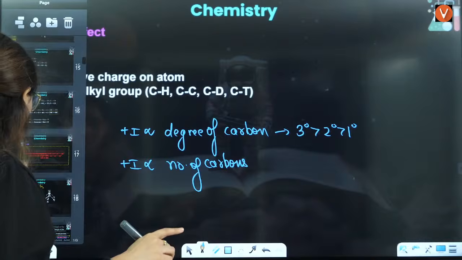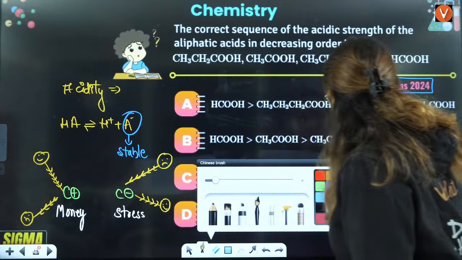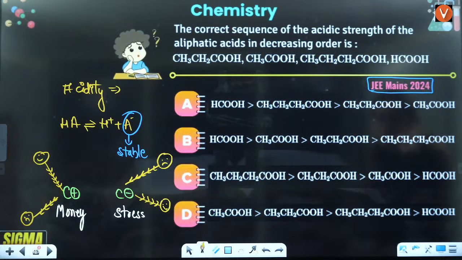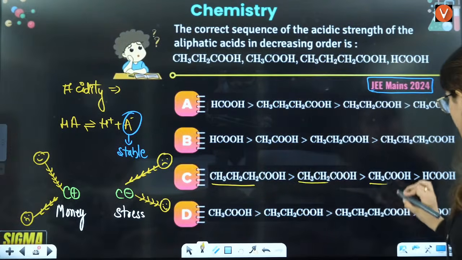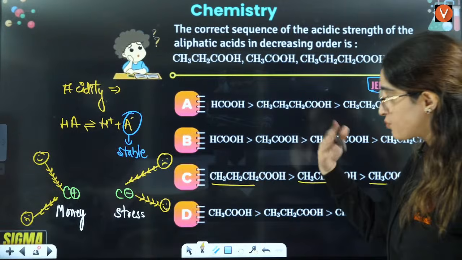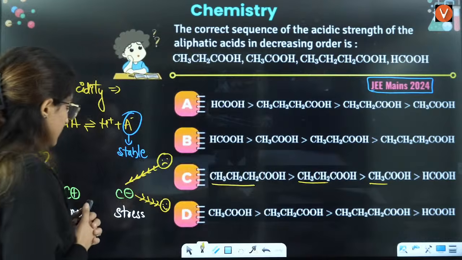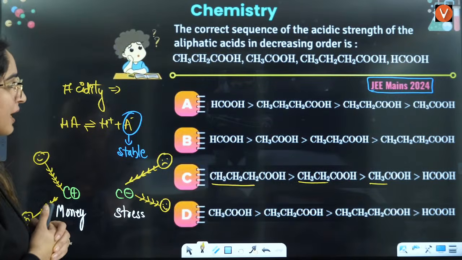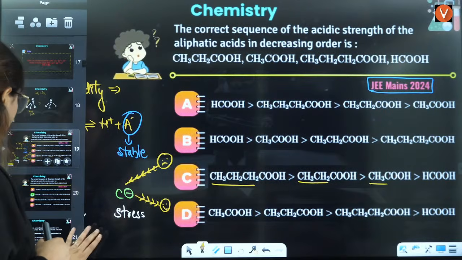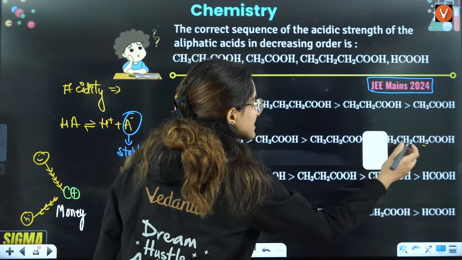Here we are going to simply say that more the number of carbons, more will be the plus I effect. This is more carbons, then 2 carbon, this is 1 carbon. More carbons, more plus I effect. More plus I effect means, if you talk about, wait a minute, carbanion, we are talking about. More plus I effect will make it unstable. Yes. Okay. More plus I effect will make it unstable. So this is more plus I effect, right?